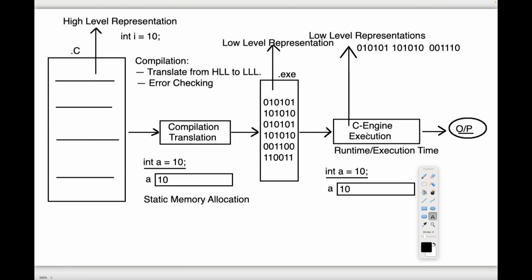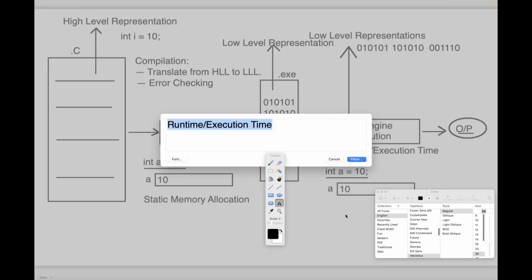The time when we execute the program is the execution time, or runtime. Understand it clearly. If the memory allocation is going on for the data at runtime, not at compilation time, then that type of memory allocation is called dynamic memory allocation.